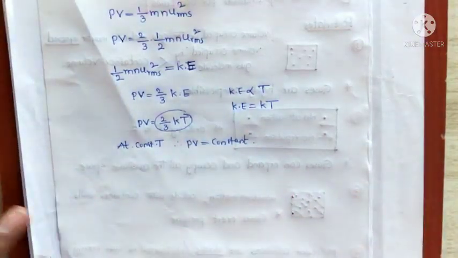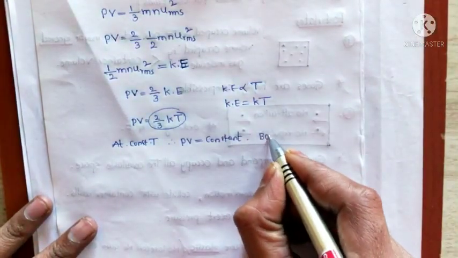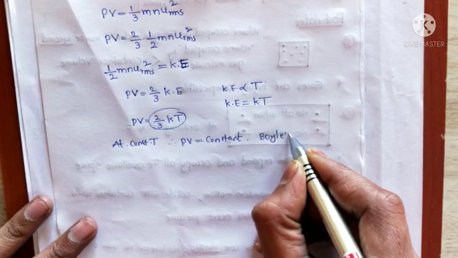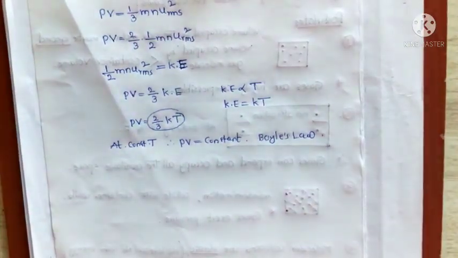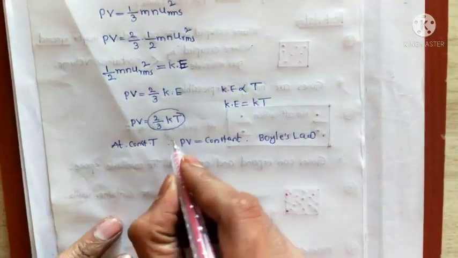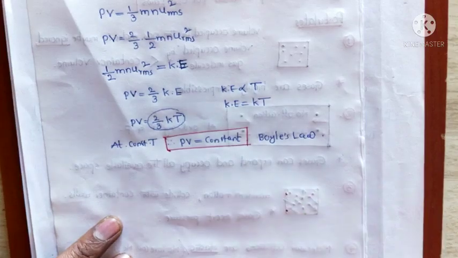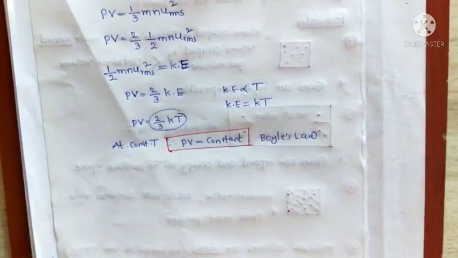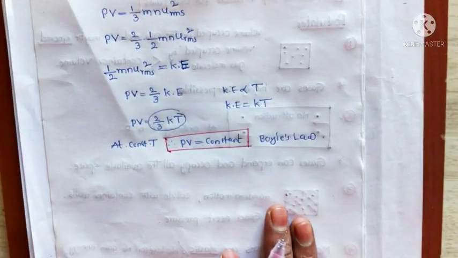So which law is this? This is Boyle's law. PV equal to constant is Boyle's law. So like this is the deduction of Boyle's law from the kinetic gas equation.